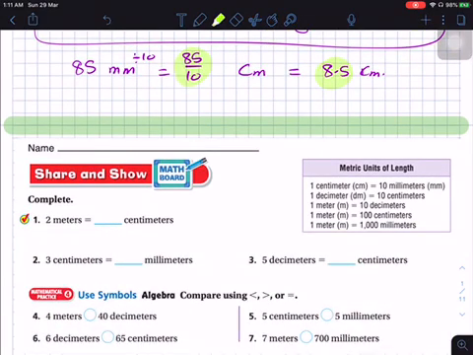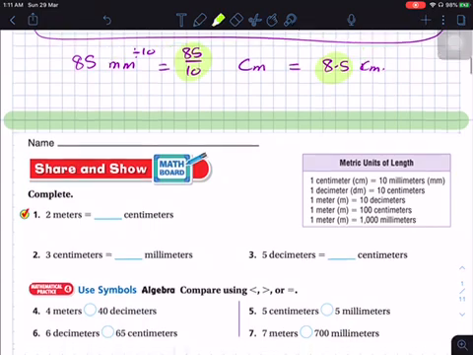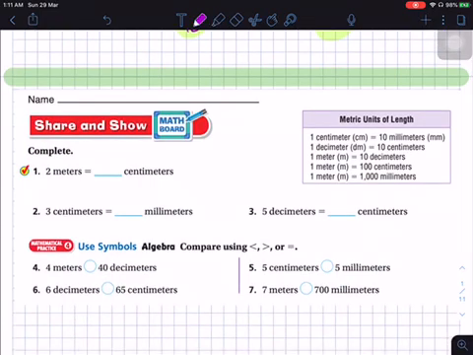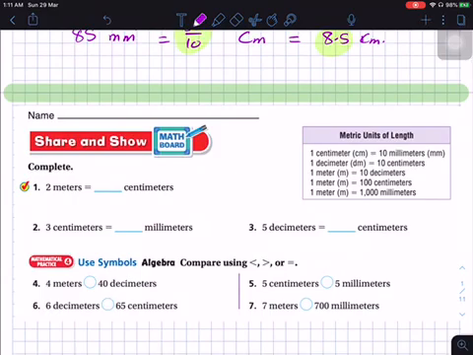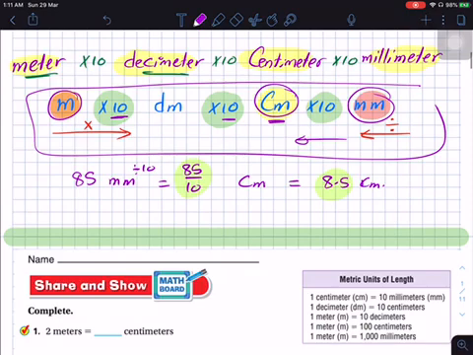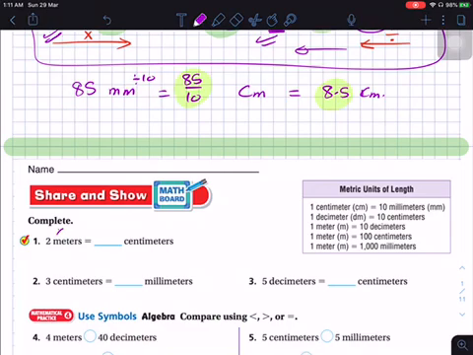Okay, let's do some questions. The first question, 2 meters is equal to how many centimeters? Let's go back again to the diagram and go from meter to centimeter. I'm passing by 10 times 10, so I have to multiply by 100. If you multiply 2 by 100, it will be 200.